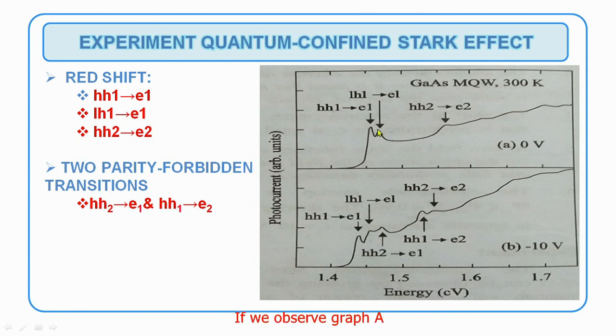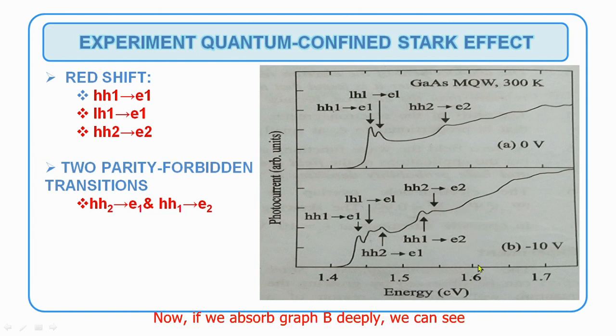If we observe graph A, we see three transitions: between heavy hole 1 to electron 1, then light hole 1 to electron 1, and then heavy hole 2 to electron 2. Now come to graph B, we can see the same transitions are also observed in graph B. If we compare the peak positions for these three transitions in both graphs A and B, graph B clearly shows a lower value of energy when compared to graph A, which means redshift. And this redshift gives a very clear evidence for quantum confinement effect.